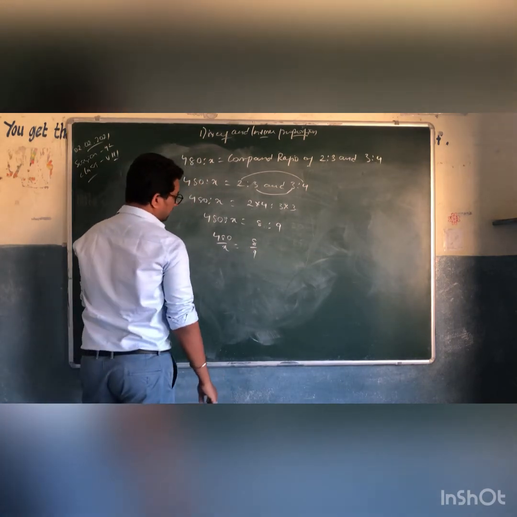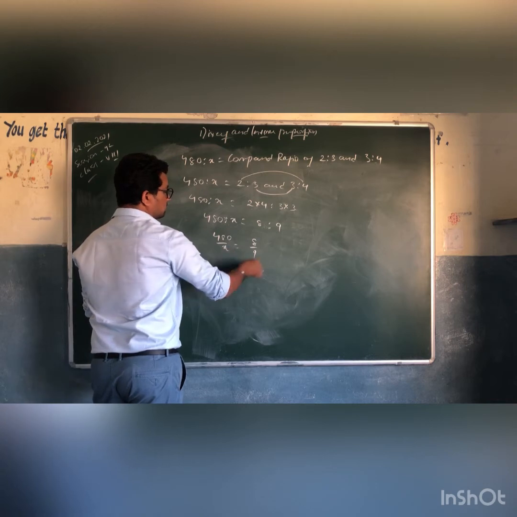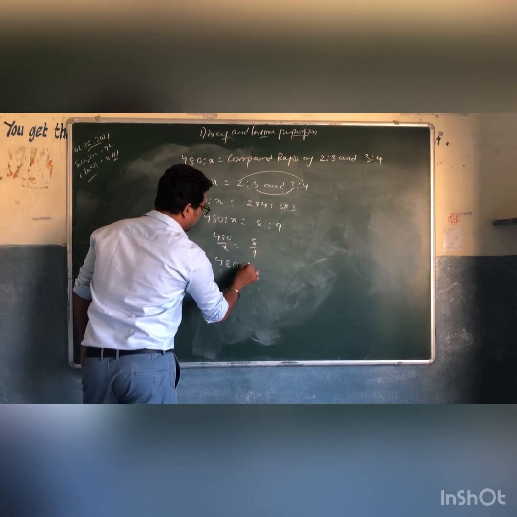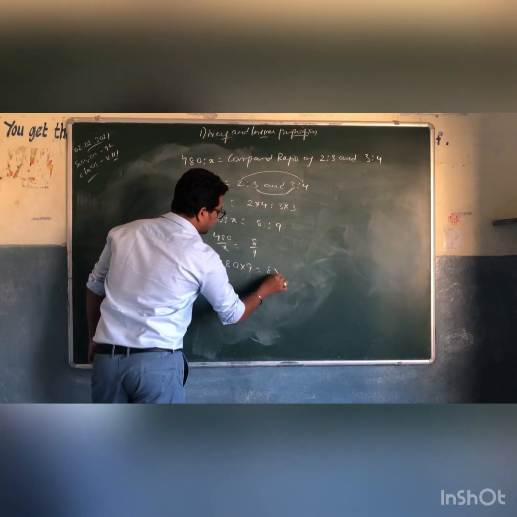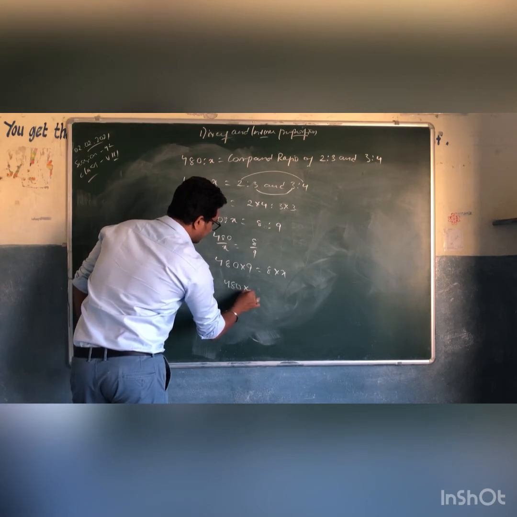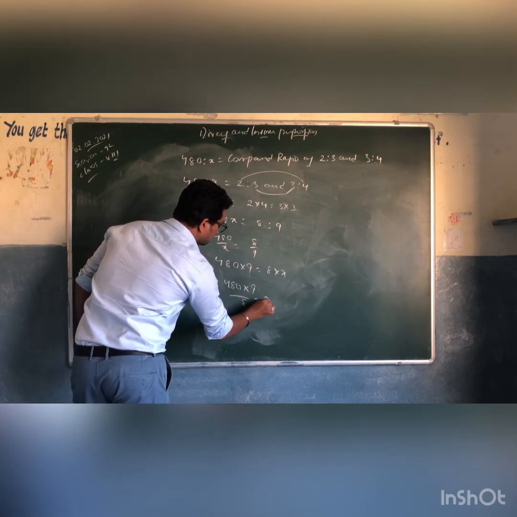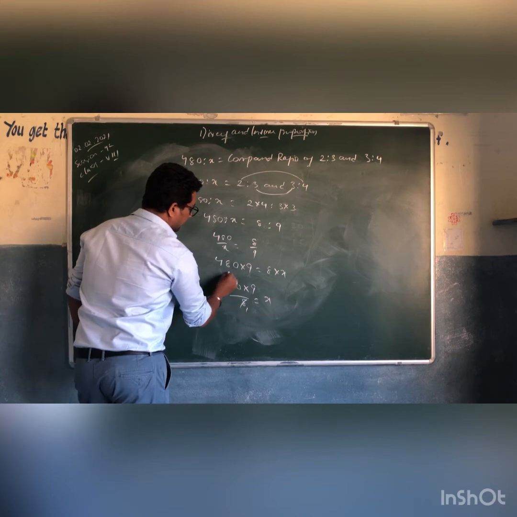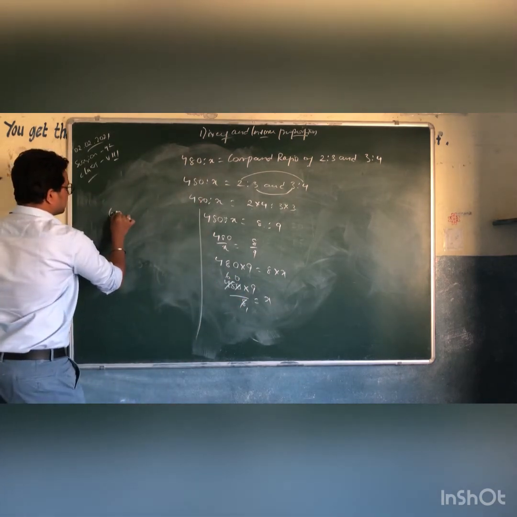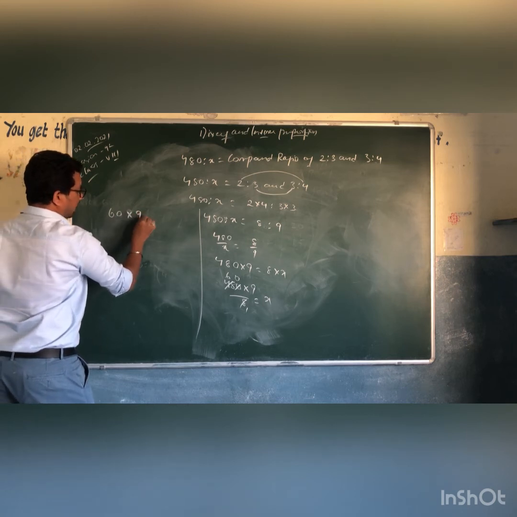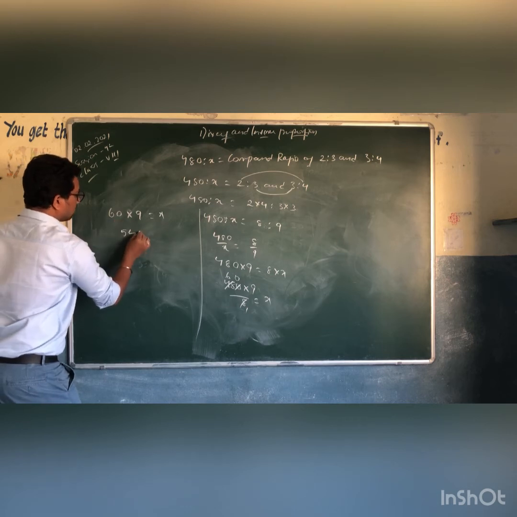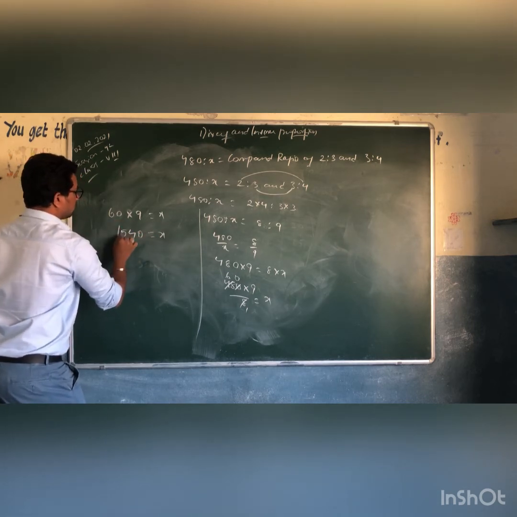Now I'm taking this X to RHS and 9 to LHS: 480 into 9 is equal to 8 into X. Taking 8 to LHS: 480 into 9 by 8 is equal to X. 8 ones are 8, 8 sixes are 48, and 0. Now 60 into 9 is equal to X. 6 nines are 54, 5 4 and 1 0. 540 is equal to X.